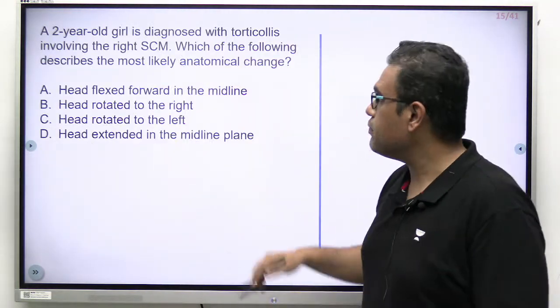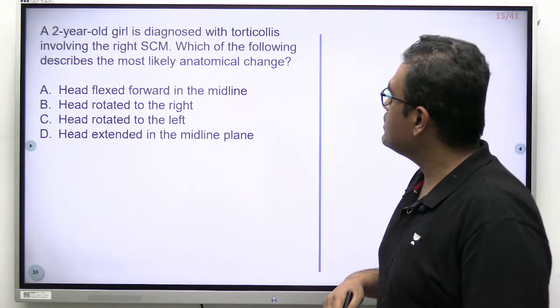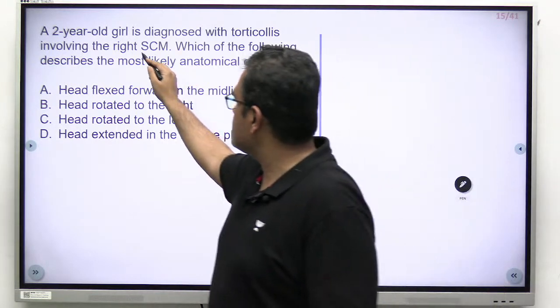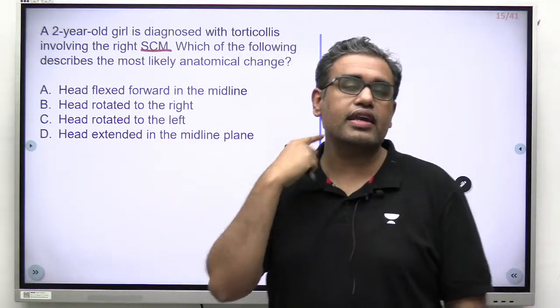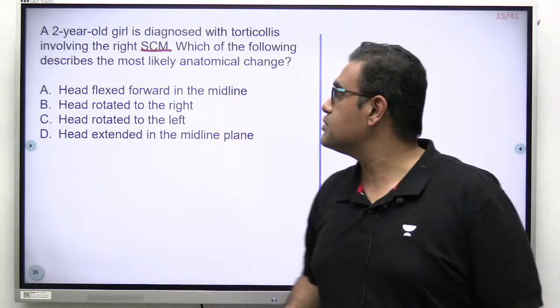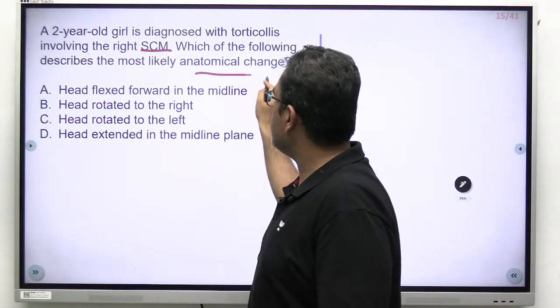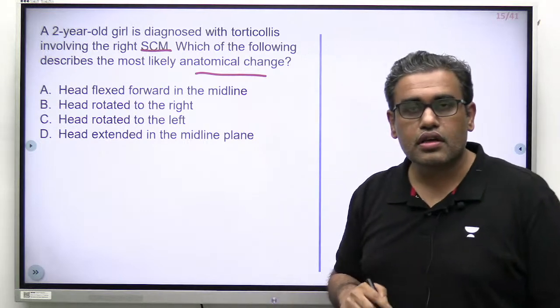Moving to the next question. A 2-year-old girl is diagnosed with torticollis involving the right SCM, sternocleidomastoid. Which of the following describes the most likely anatomical change in that 2-year-old girl?